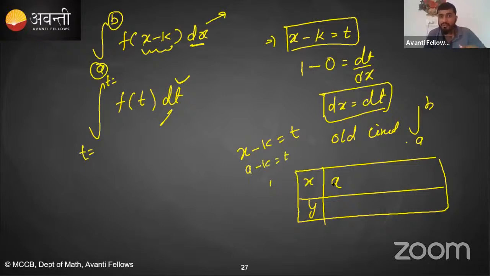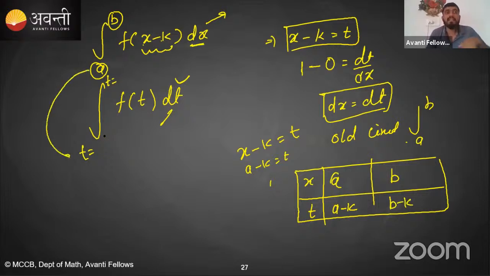So when x is equal to a, the corresponding value of t will be a minus k. When x is equal to b, the corresponding t value will be b minus k. Which means the lower limit in the new dummy variable will be a minus k, and the upper limit will be b minus k. This is the way you can calculate the new limit.